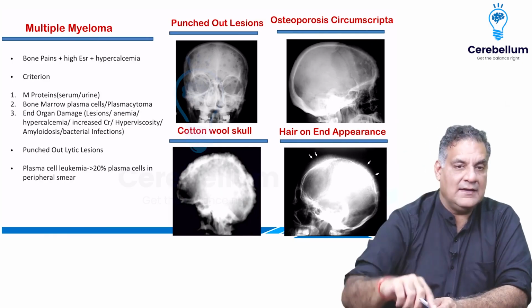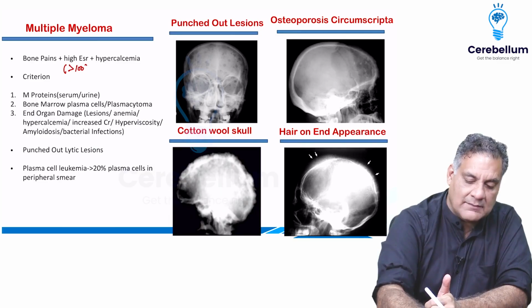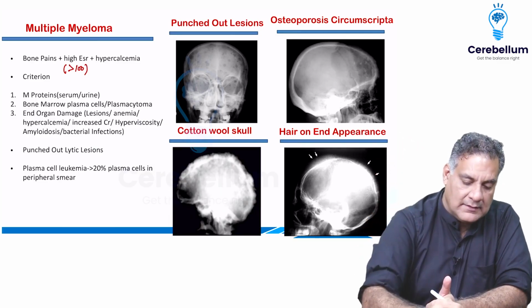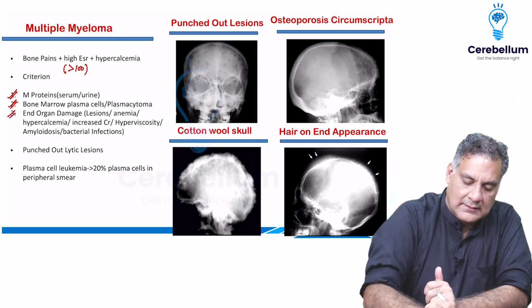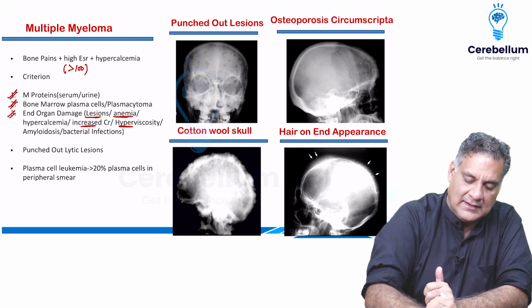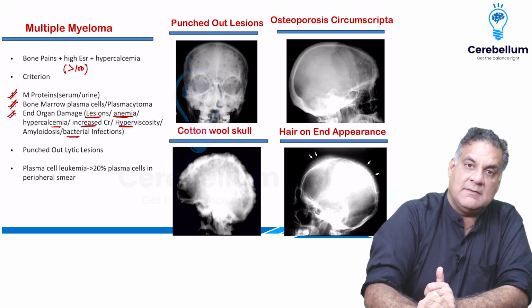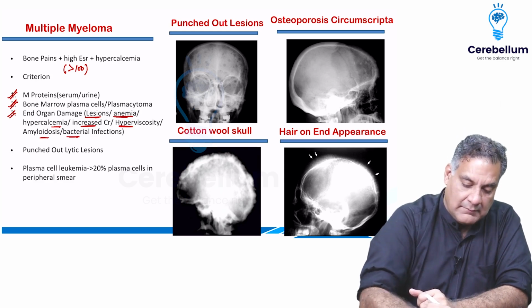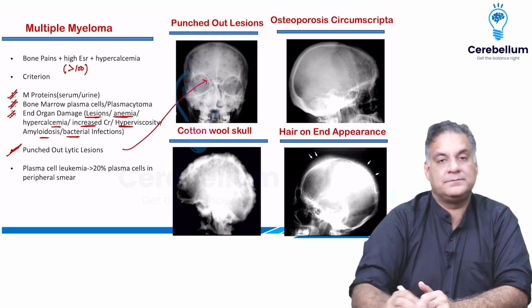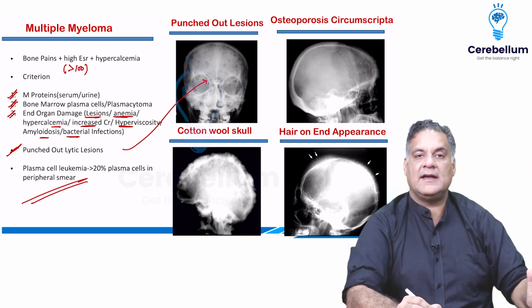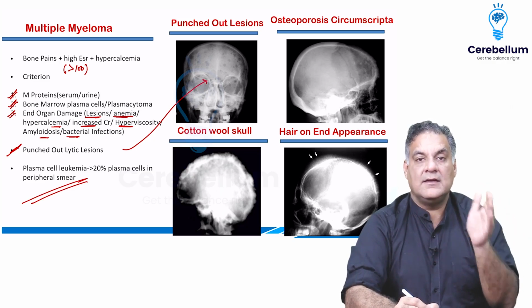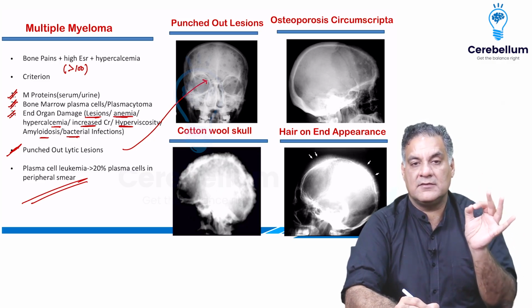Multiple bone pains with high ESR going more than 100, with high calcium, that's multiple myeloma. Remember, there will be M proteins in serum and urine, bone marrow plasma cells or localized lesion called plasmacytoma. There will be end organ damage causing lesions in the bone, low hemoglobin, deranged kidney, high viscosity, high calcium, more than 2 infections per year by bacteria, or amyloidosis. Punched out lytic lesion of the skull is a feature of multiple myeloma, right? And when the plasma cells spread and destroy the entire human being, it is called plasma cell leukemia, and that's more than 20% cells in the peripheral smear.